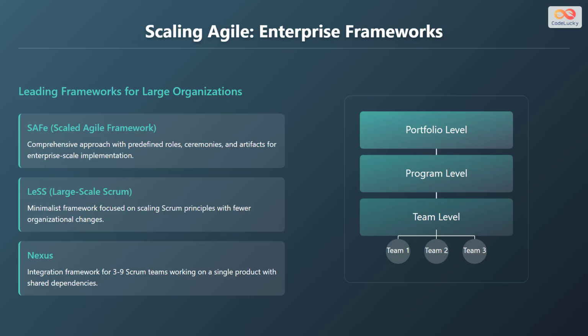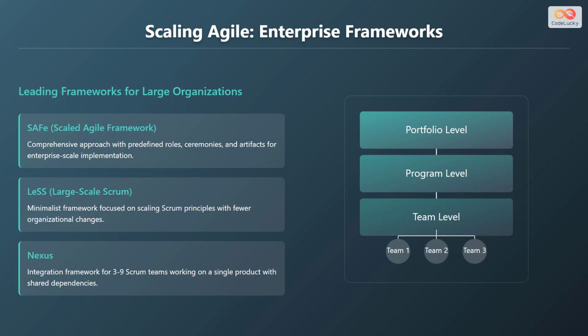As organizations grow, scaling Agile becomes crucial. Several frameworks can help large organizations implement Agile effectively. Let's look at the leading frameworks for large organizations. The first one is Scaled Agile Framework, or SAFe. SAFe provides a comprehensive approach with predefined roles, ceremonies, and artifacts for enterprise-scale implementation.